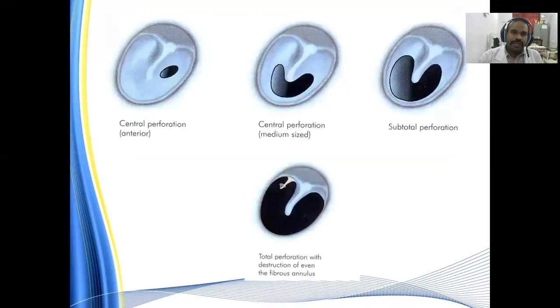This is a diagrammatic view showing the central perforation, which is small, involving only one quadrant. In the second diagram, it is medium, involving two quadrants. Then it is subtotal, involving all four quadrants. In total perforation, all four quadrants are involved, even with the loss of the fibrous annulus.